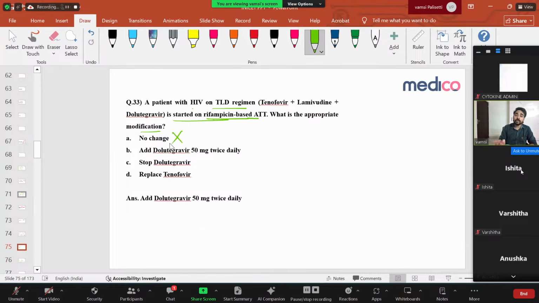No change? No, because rifampicin is already metabolizing the dolutegravir, so its efficacy is decreasing. You have to change it. Add dolutegravir 50 mg twice. Yes, this is the answer. The patient will take a TLD single tablet in the morning plus again dolutegravir 50 mg at night.